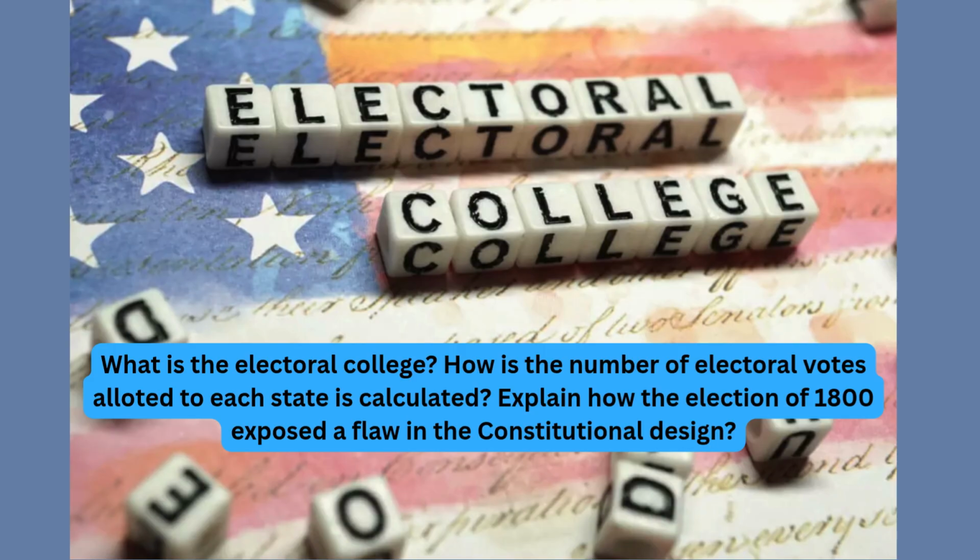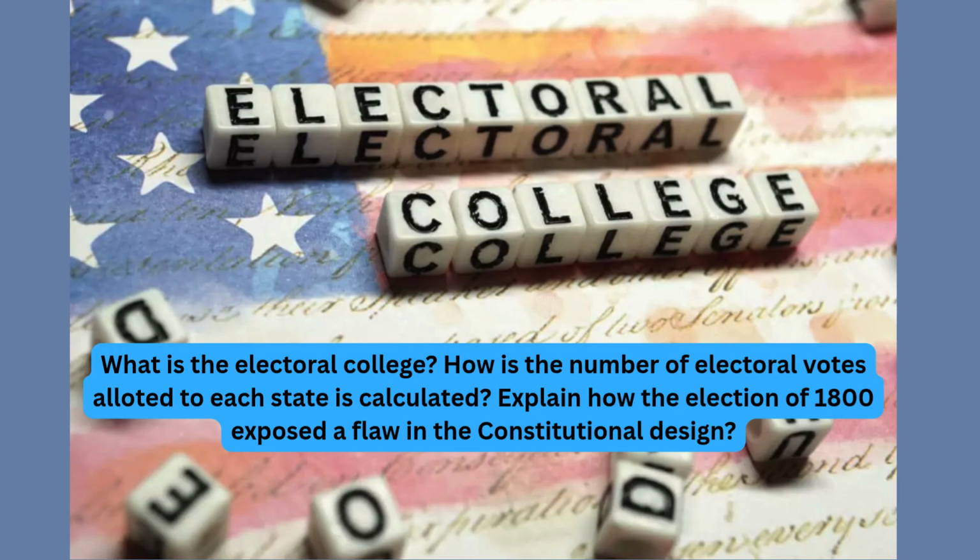And then explain in detail what happened during the election of 1800 and how that exposed a flaw in the constitutional design of the Electoral College, and then what change took place as a result, aka the 12th Amendment of the Constitution, which changed the way that the Electoral College worked, where before they could vote for two different presidents at once, and whoever had the most votes won.